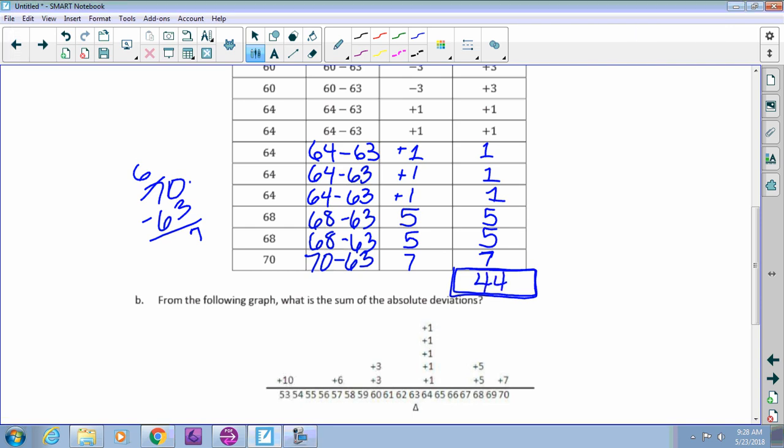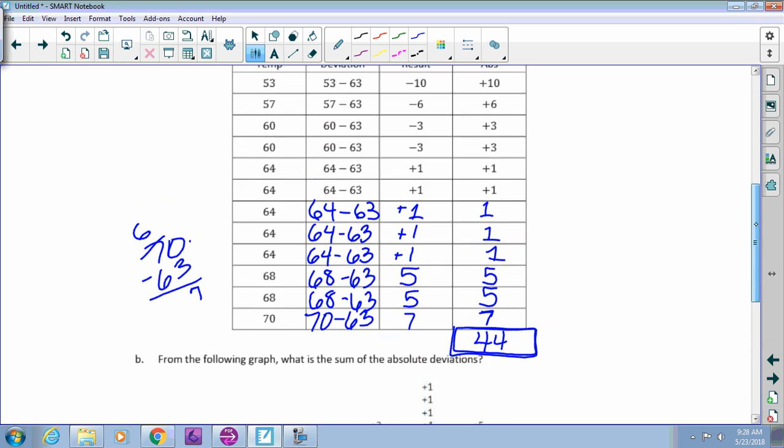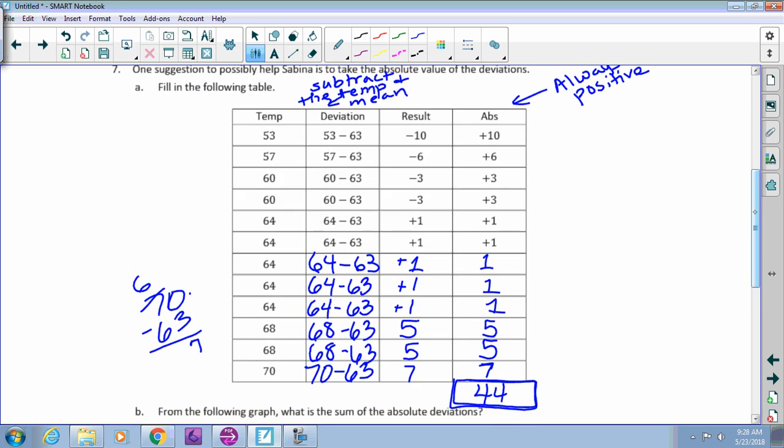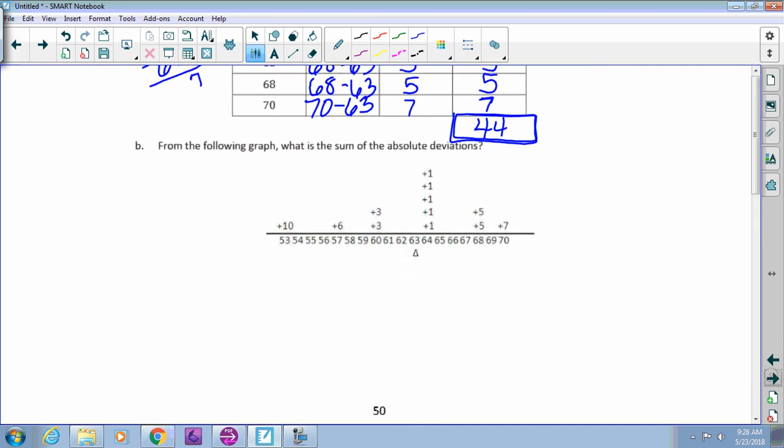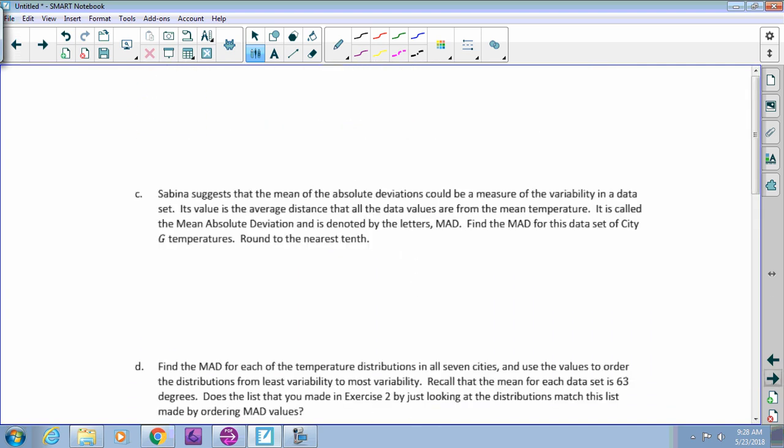So we know that if you take all the absolute deviations, you're going to get 44 in this case. Now, how many data values did we base that on? How many values? Yes, 12, very good. So, to find the mean absolute deviation, what do you think we're going to do? And this is for part C. We're going to take 44 and do something with it to find the average deviation. Maya? 44 divided by 12. Perfect. 44 divided by 12.